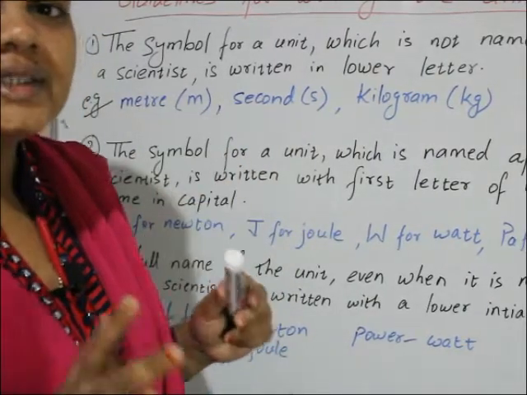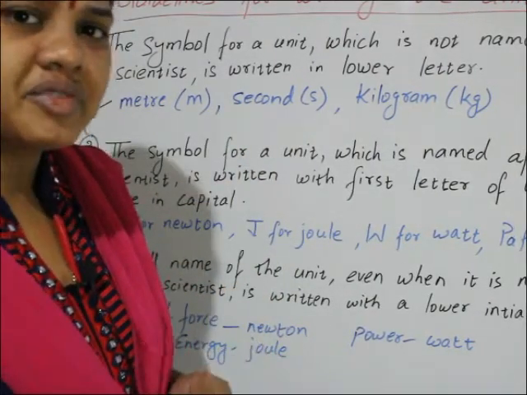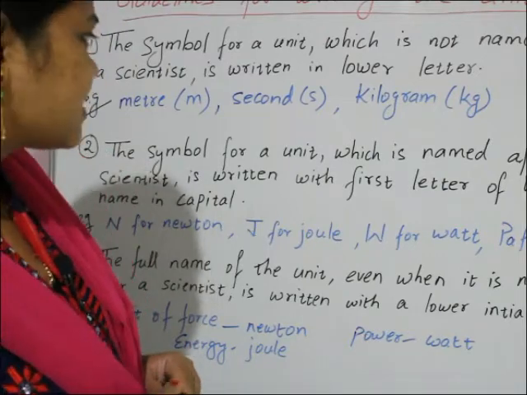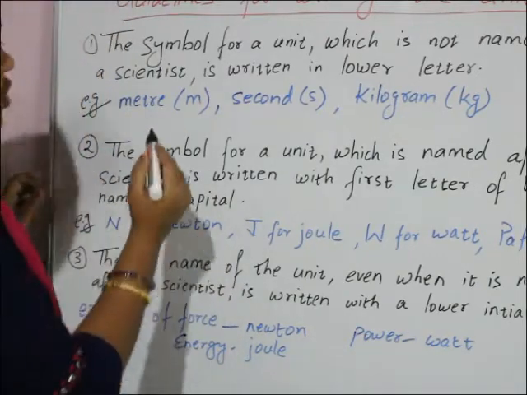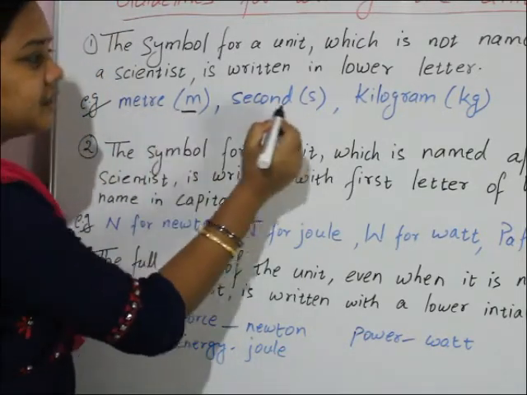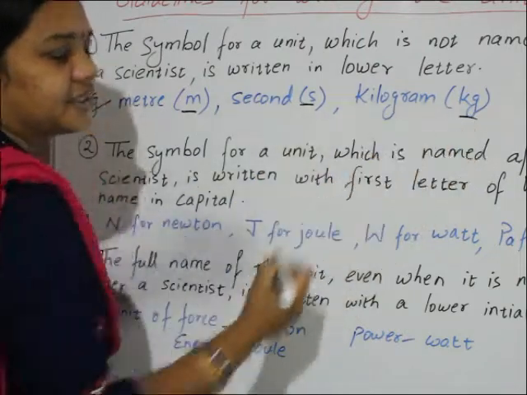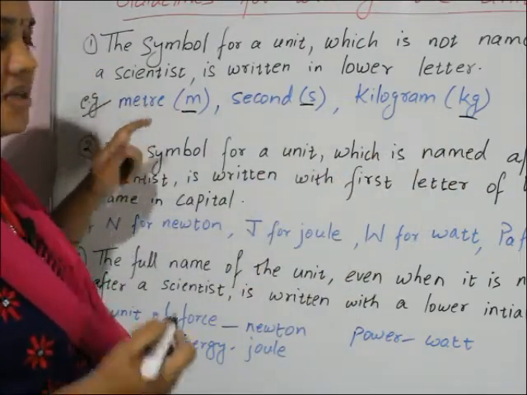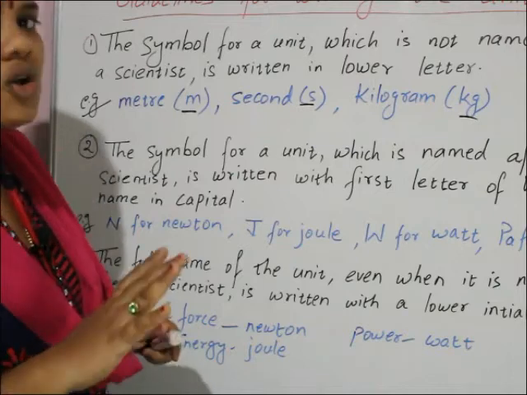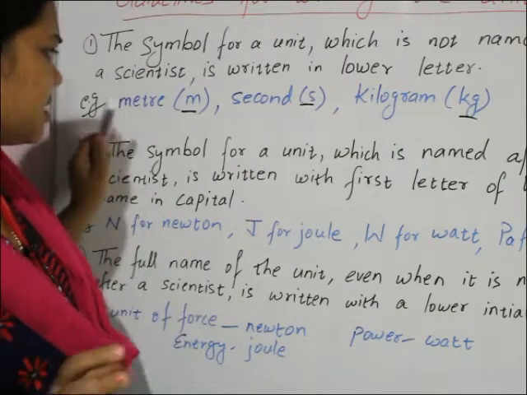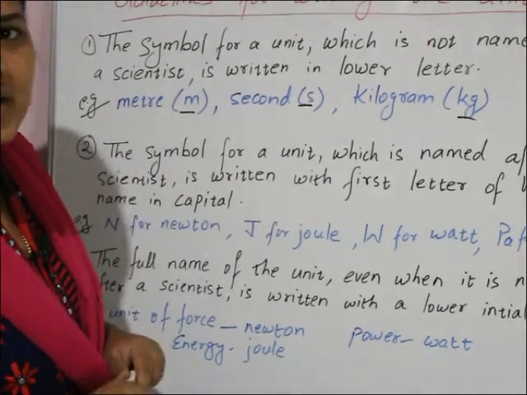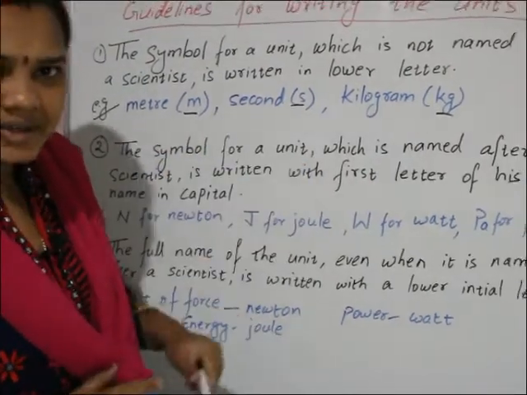So for a unit which is not named after a scientist, you have to write the symbol in small letters, lower case. Meter is a unit which is not named after a scientist. Meter, second, kilogram are not names of any scientist.